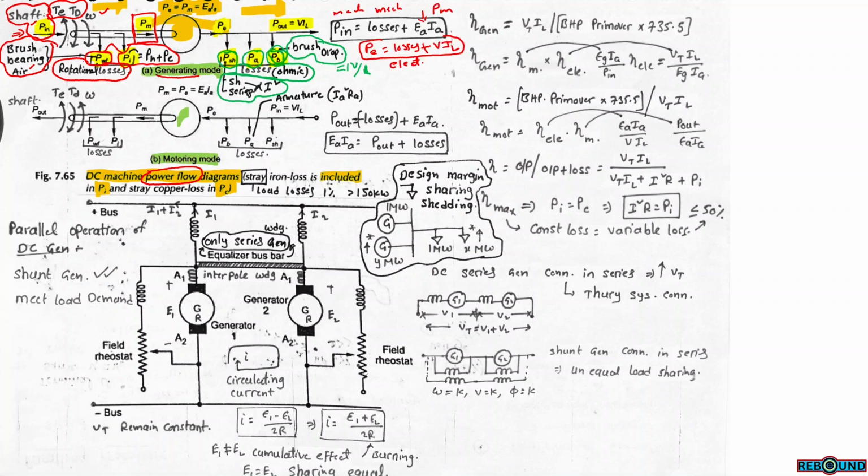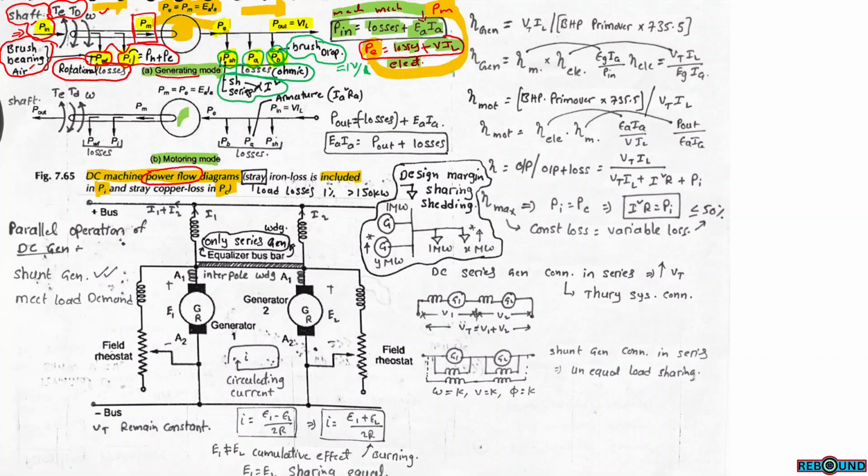The total power equations can be divided into two parts: one is the mechanical part, the second is the electrical part. On the mechanical side, the total power input is power from the external prime mover, and we subtract the total losses, which are rotational losses and iron losses. After that, the rest of the power is mechanical power. On the electrical side, the total electrical power minus losses, which are field copper losses, armature copper losses, and brush drops, gives the output power, terminal voltage into load current. So in this case, the mechanical power is equal to the electrical power. This is the case of a generator.